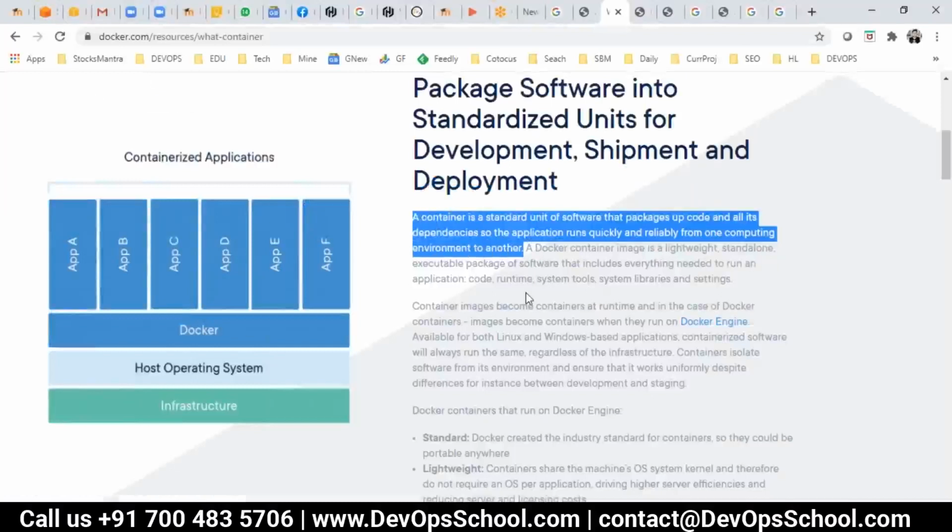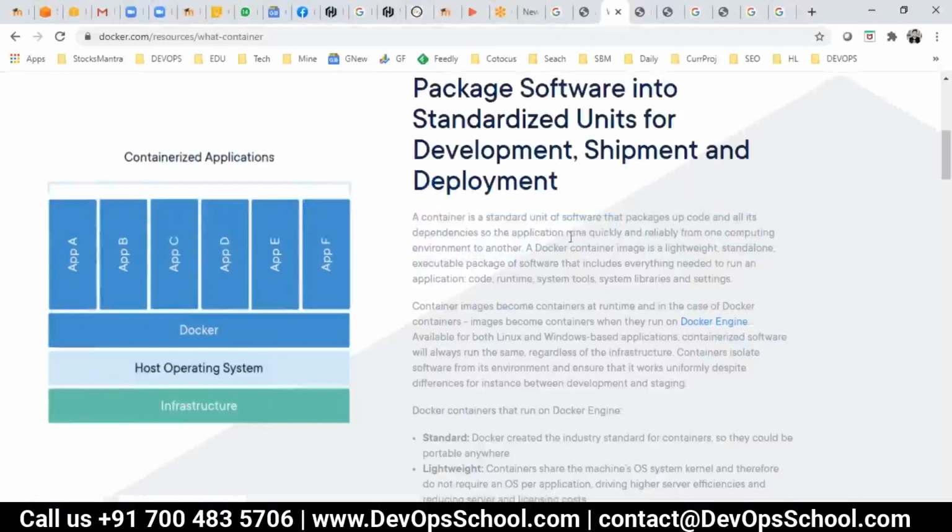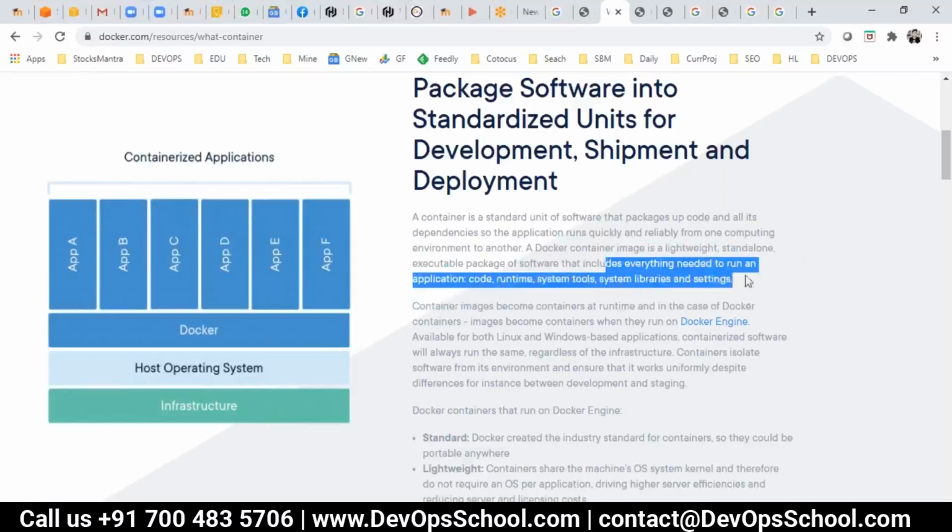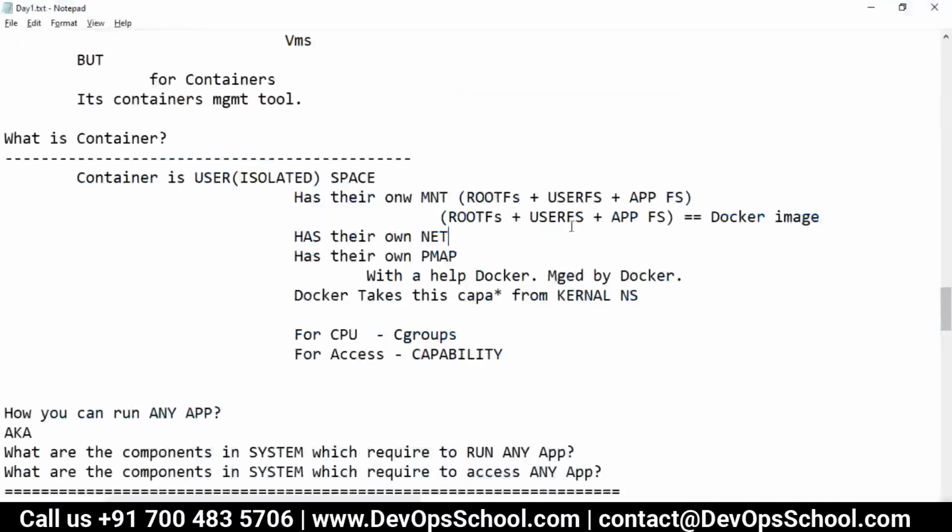So now are you able to correlate the definition? A container is a standard unit of software that packages up code and all of its dependencies, so the application runs quickly and reliably from one compute environment to another. A Docker container image is a lightweight, standalone, executable package of software that includes everything needed to run an application: code, runtime, software tools, system libraries, and settings. In a simple way, they are putting up everything. That's what I said: root file system, user file system, application file system.